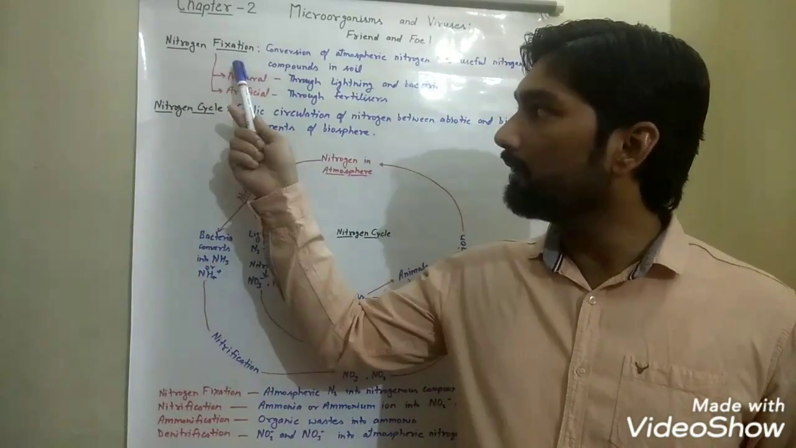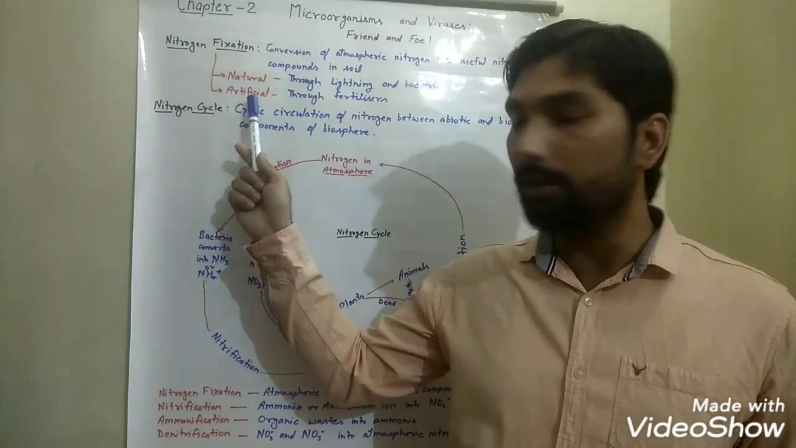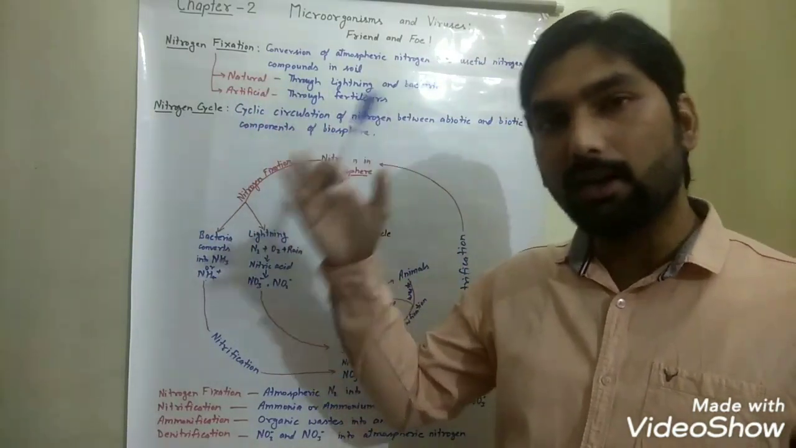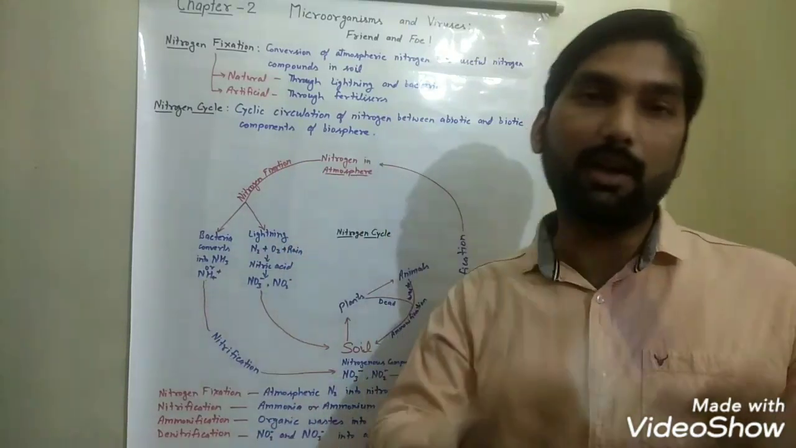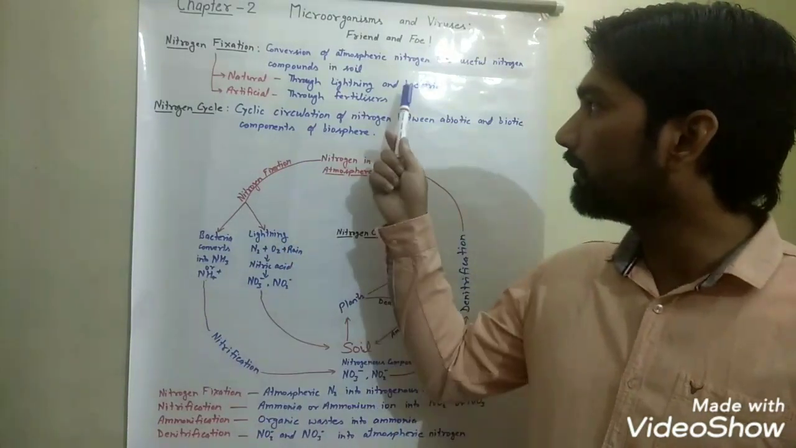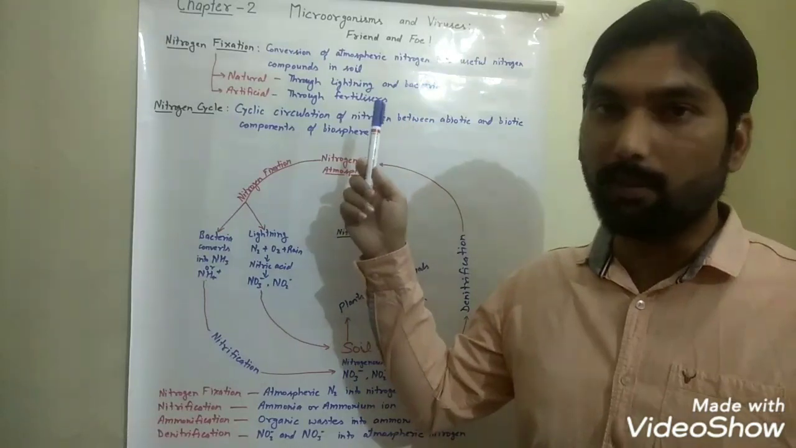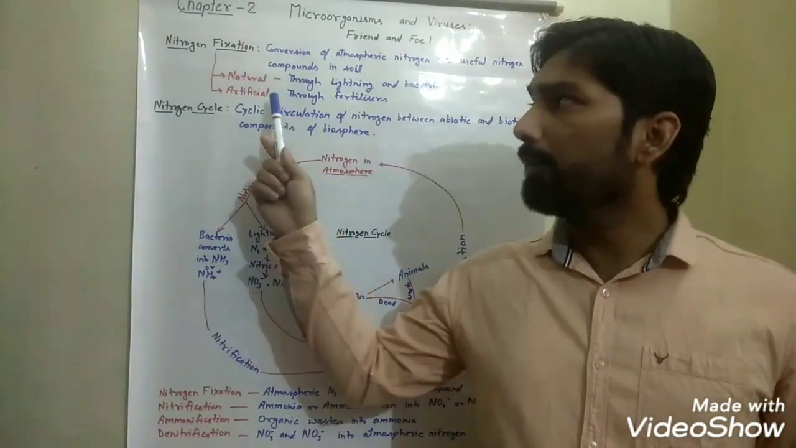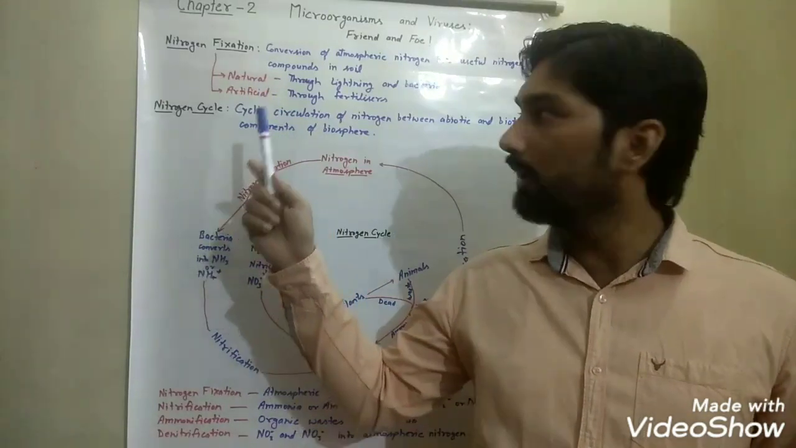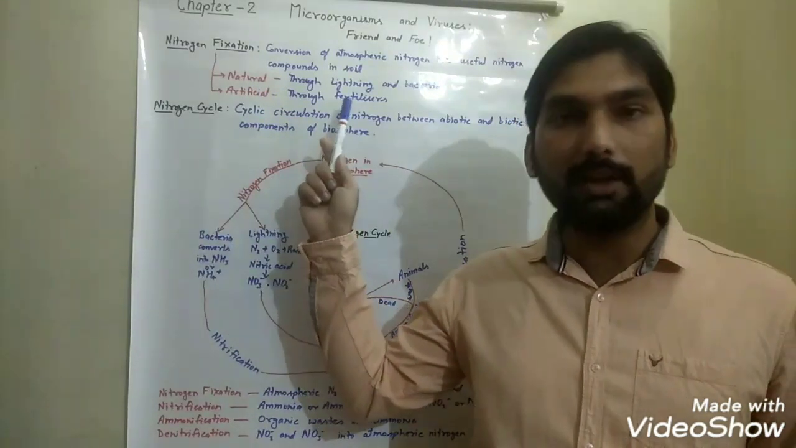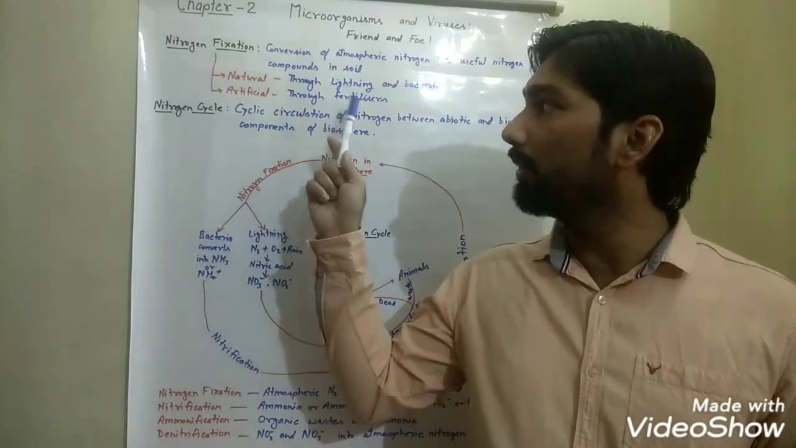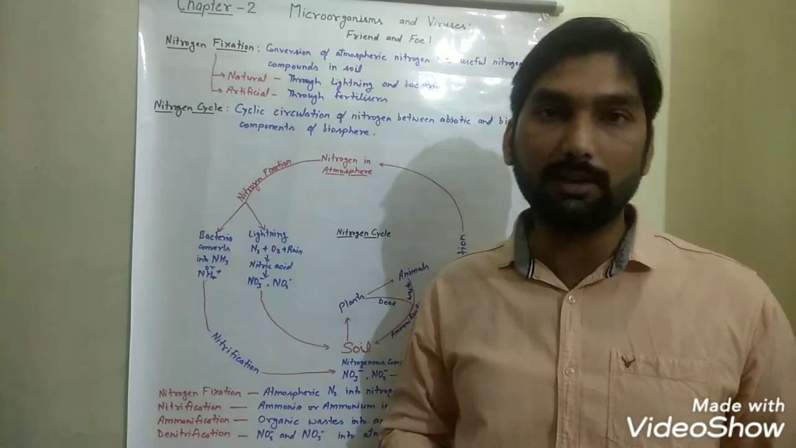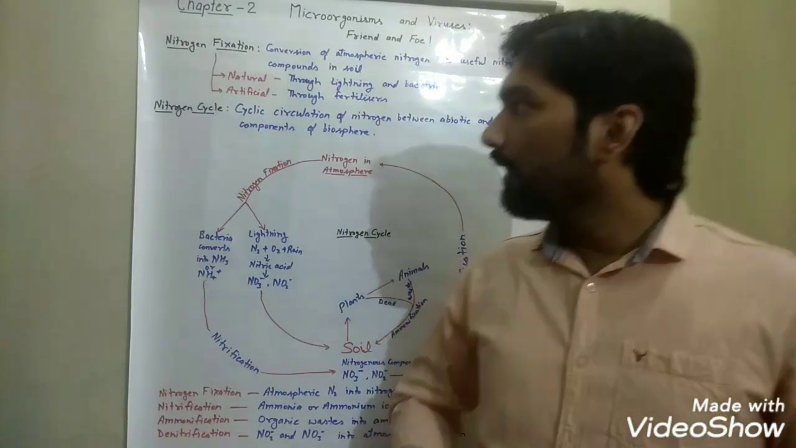This fixation may be natural or artificial. Naturally, it is done through lightning and thunder that happen in our atmosphere, and with the help of some microbes, especially bacteria. Artificially, this fixation is done by providing fertilizers into the field, and you know about fertilizers as we have already discussed them in the first chapter.